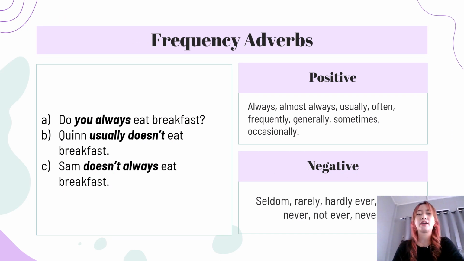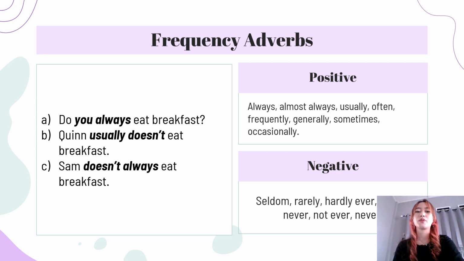Next, we have frequency adverbs. Frequency adverbs usually occur in the middle of a sentence and have special positions as shown in examples A and C. Like, do you always eat breakfast? And Sam doesn't always eat breakfast.